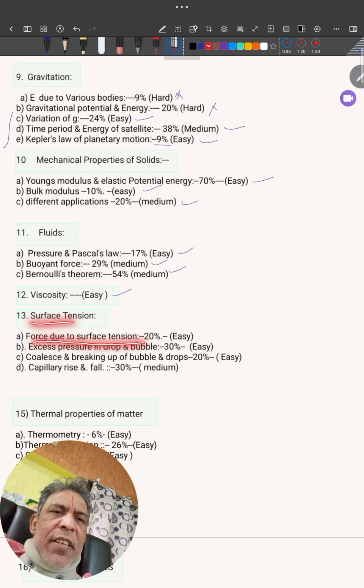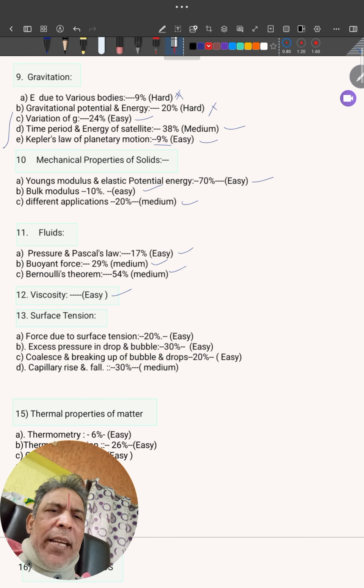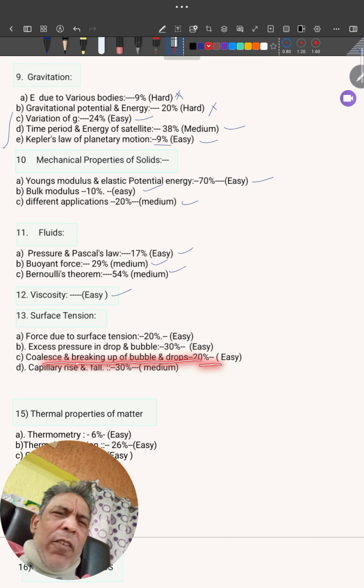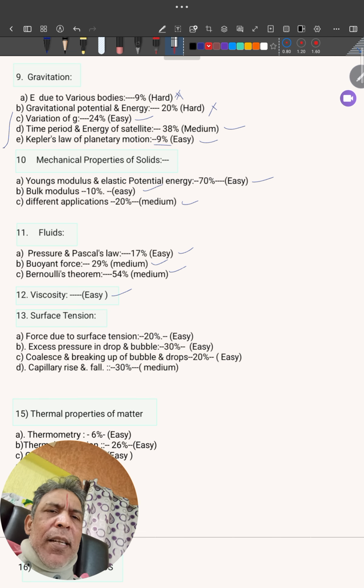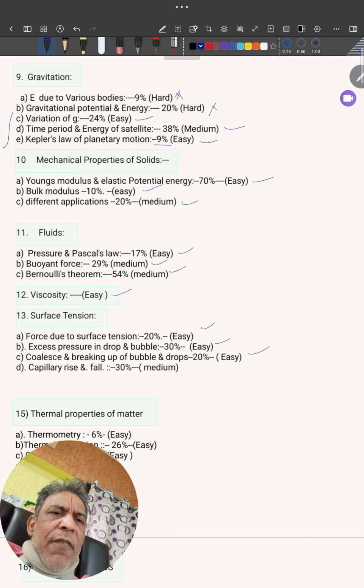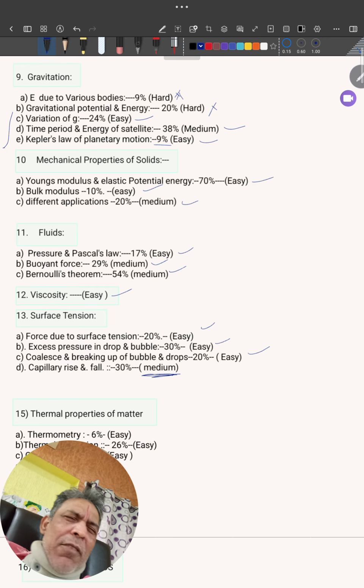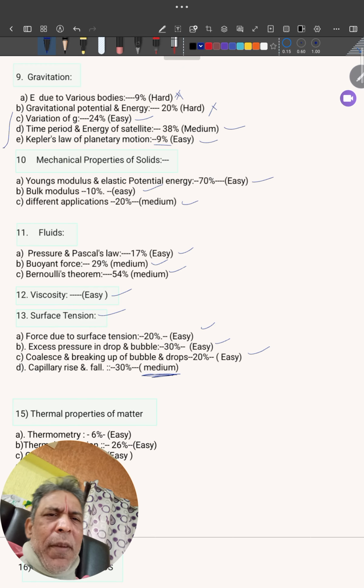Force due to surface tension, 20% problems are there. Excess pressure in drop and bubble, 30%. Coalescing and breaking up a bubble, two bubbles combine or a drop splits up, 20%. These three topics are all formula based. Only capillary rise and fall, 30%, you may find a little bit difficult. So at least you can prefer these things. If you remember the formulas, you can manage. And it's compulsory, everyone should prepare surface tension.